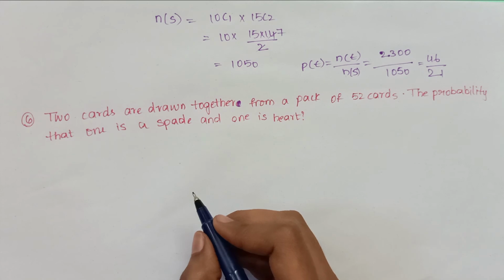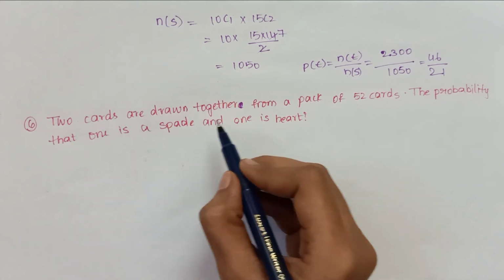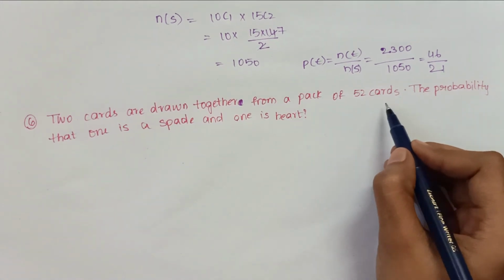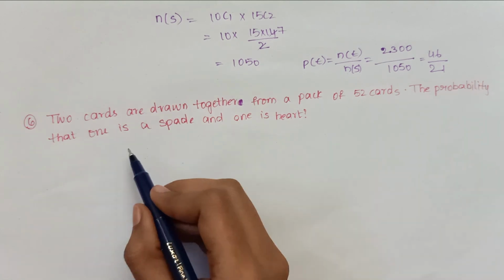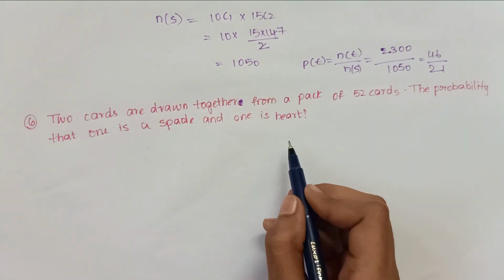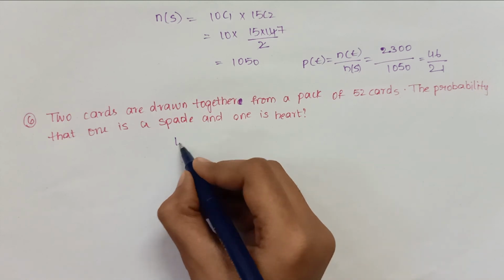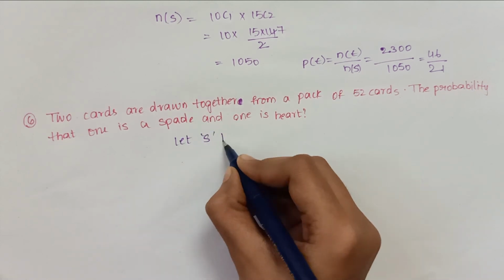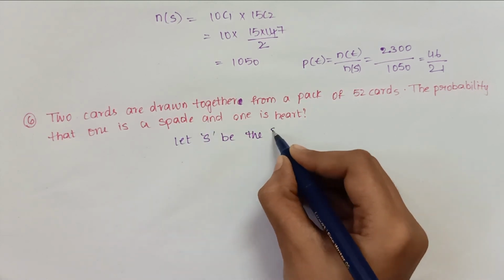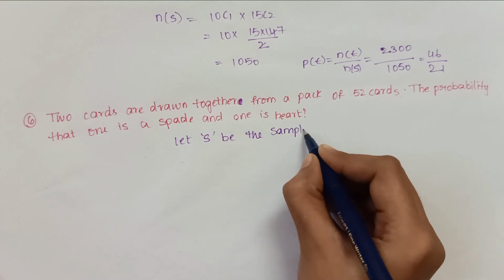Now, sixth example. 2 cards are drawn together from a pack of 52 cards. The probability that one is a spade and another one is a heart. Now, let S be the sample space.